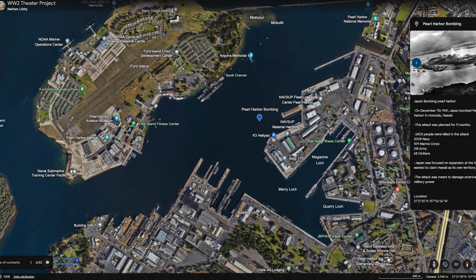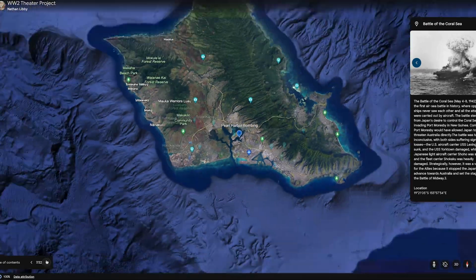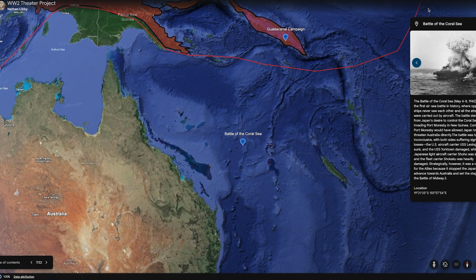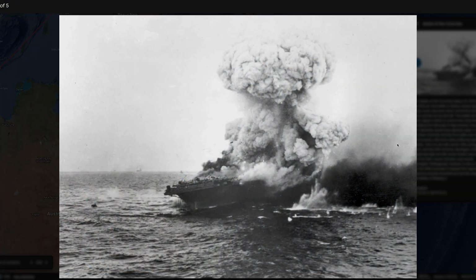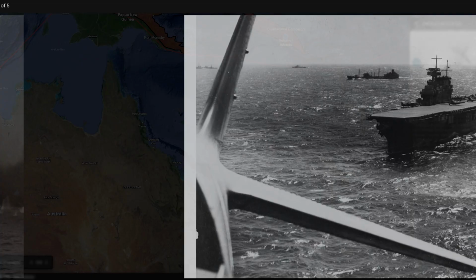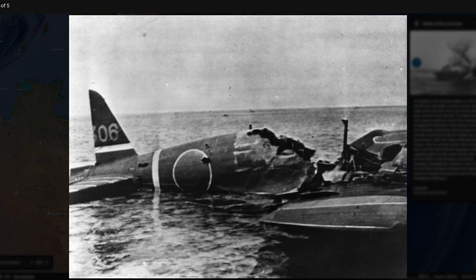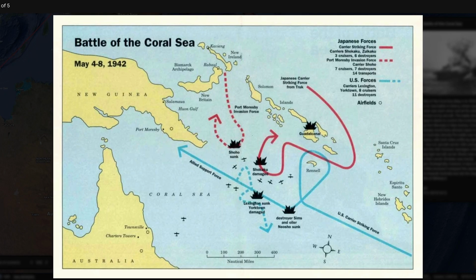The Battle of the Coral Sea took place from May 4th to May 8th, 1942. This battle was the first air-sea battle in history where opposing ships were never seen by the enemy. All attacks were carried out by aircraft. This battle was again started by the desire to expand outwards and gain control of the Coral Sea. The plan was to invade through Port Moresby, located in New Guinea. If Japan had gained control of the Coral Sea, the nation would have been able to directly attack Australia.